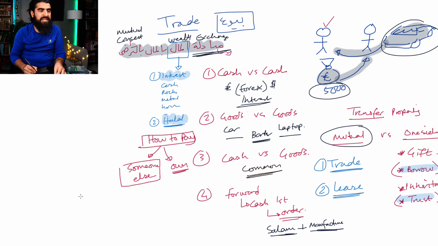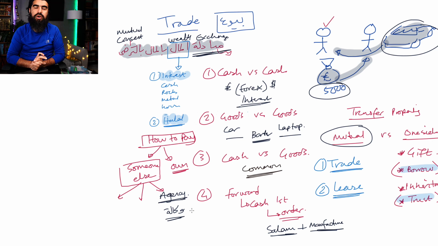If someone else pays, there are three ways that this is normally done. One is through what we call agency, where you ask someone else to buy the item for you and then you pay them back later. This is known as wakala. There's a chapter of wakala dedicated to the whole idea of, can you get someone else to go to the shops to buy you some fish and chips? If you're in England, you know what that means. Can you do that? Yes or no? So this is known as wakala.